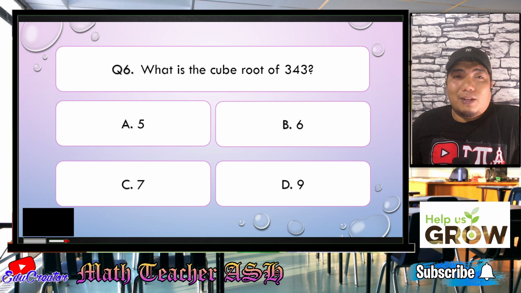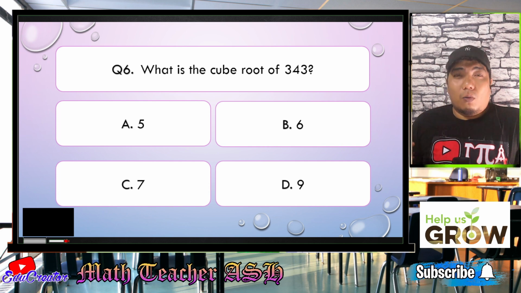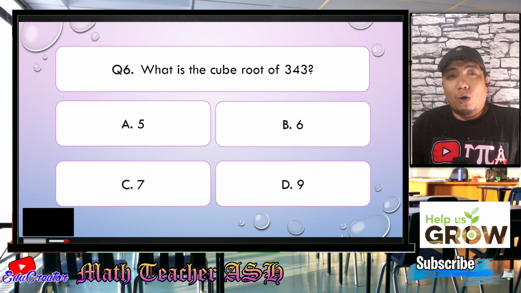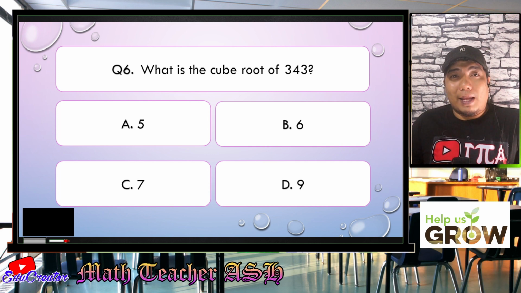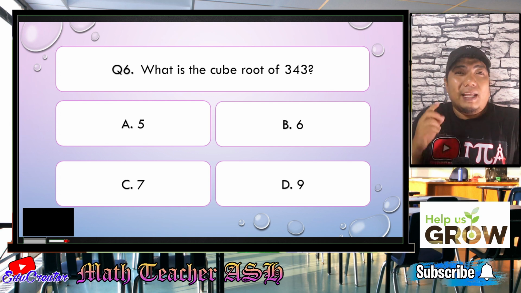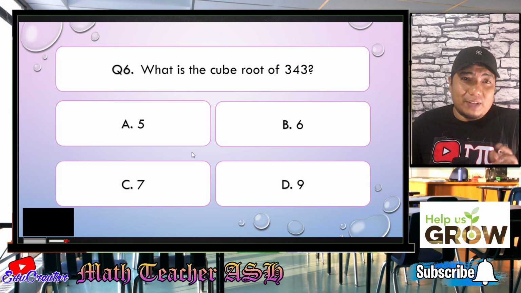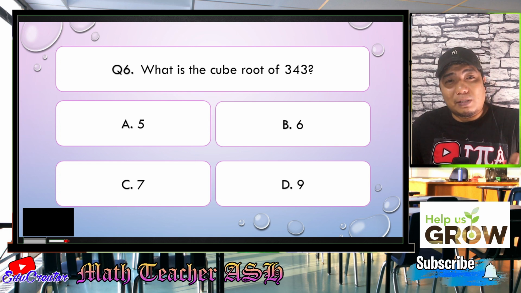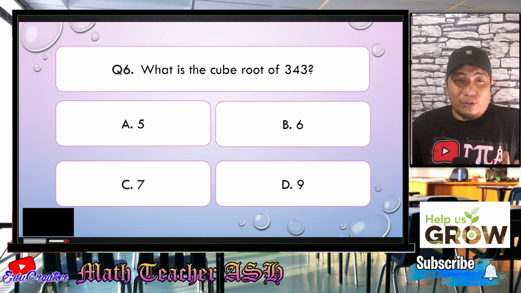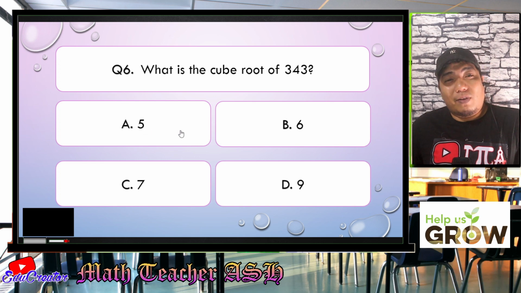Alright, my dear math learners, this question is very, very easy. Why? In order for you to get the cube root of 343, what you can do is use all our choices and multiply each by itself 3 times. And if you arrive at 343, then you have your correct answer. Now, let's consider 5. 5 times 5, 25. 25 times 5 is not 343. It is 125. So that is wrong.